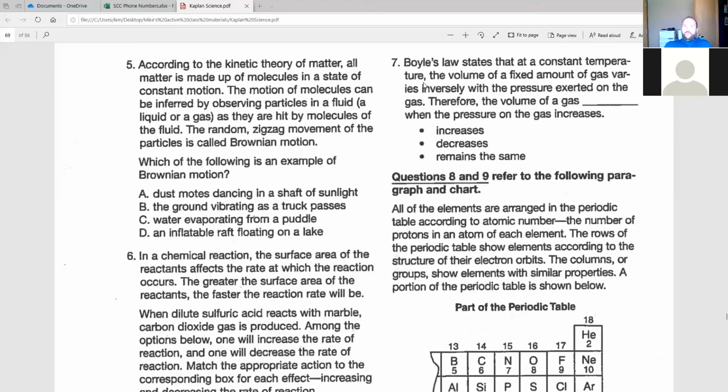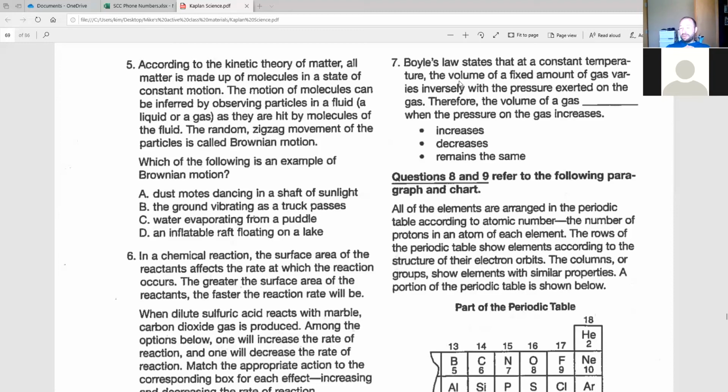So we want to know, does the volume of a gas increase when the pressure on the gas increases? Does it decrease, or does it remain the same? If you remember this, then the answer might be easy. If you don't remember this, then the answer completely lies on, do you know what it means to vary inversely? Or what is the inverse of something?